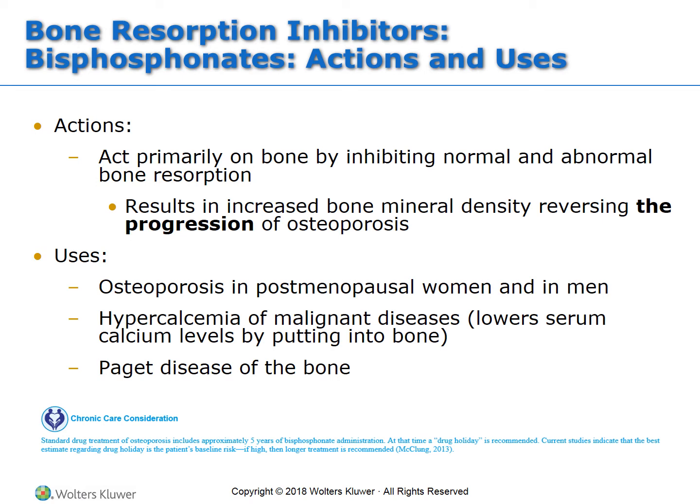And hopefully you guys remember, serum calcium levels should be low, bone calcium levels should be really high, and calcium and phosphorus work in an inverse relationship to balance the amount of calcium in the bone, the hardness of the bone, and the health of the bone.